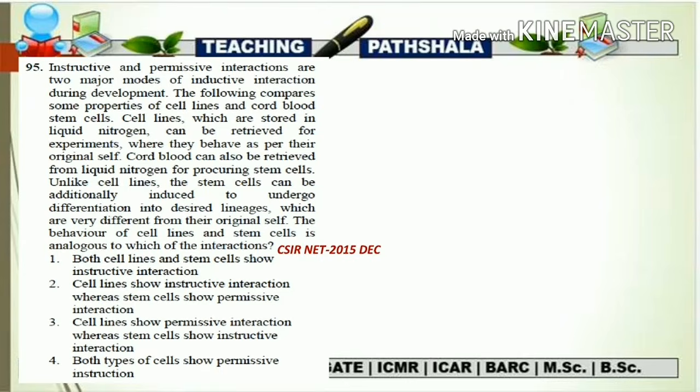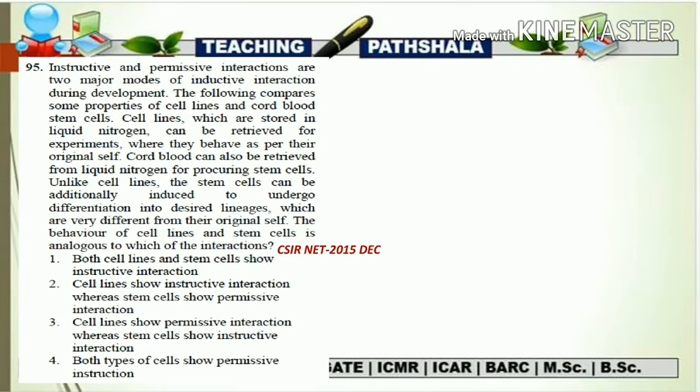The behavior of cell line and the stem cell is analogous to which of the interactions? So you have to tell which interaction category they belong to, either instructive interaction or permissive interaction. So let's first talk about the conditions that they have provided in the question. First of all, they have told that cell line and the cord blood stem cell, or normally stem cell, both are stored in liquid nitrogen. The cell line can be retrieved for the experiment where they behave as per their original self. So whatever function was committed to the cell line, they are behaving in that manner only, showing that kind of expression.